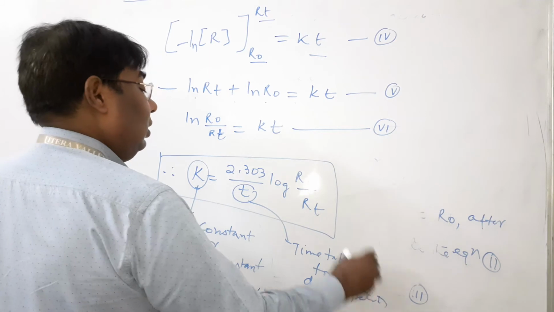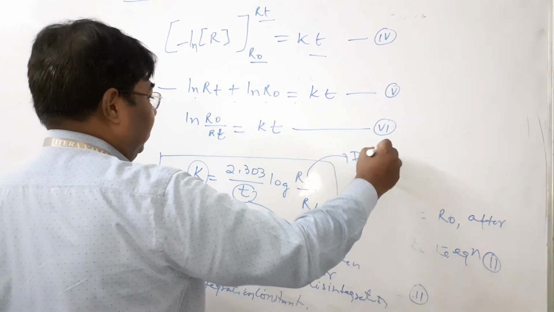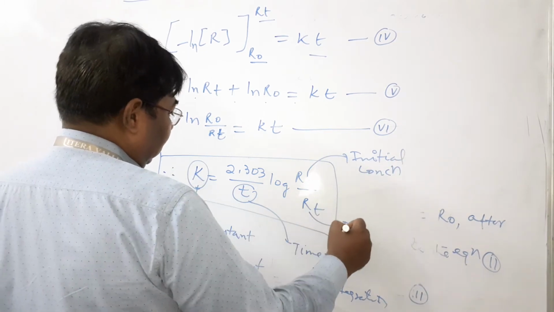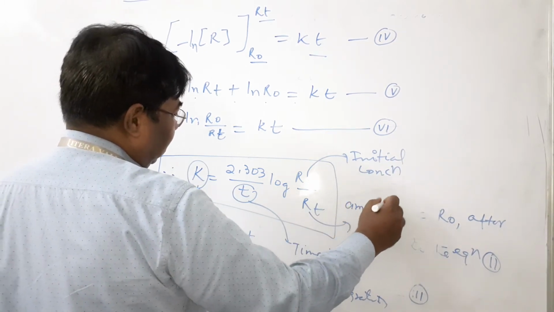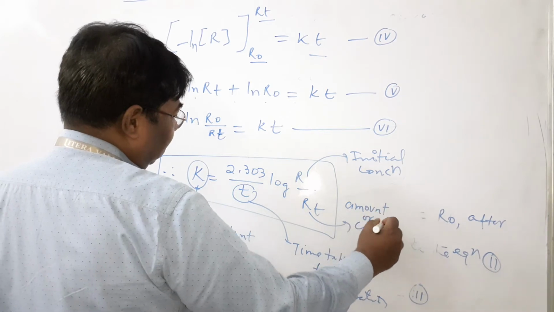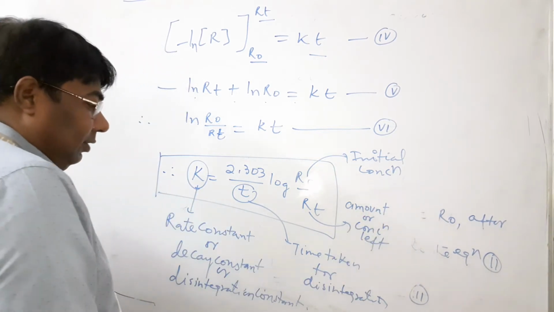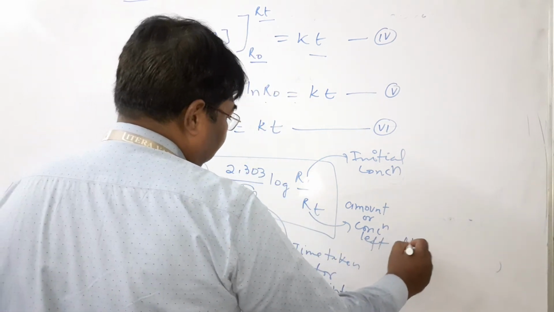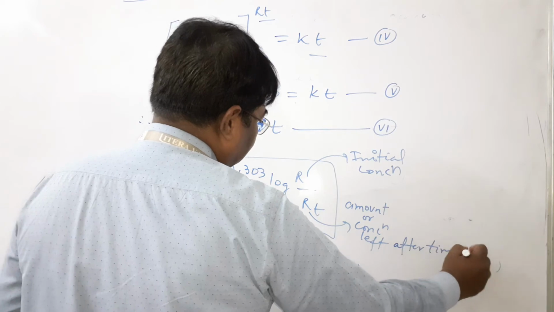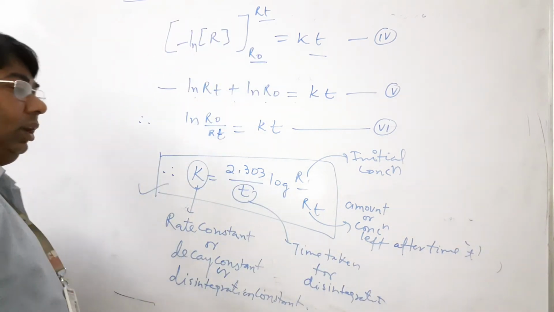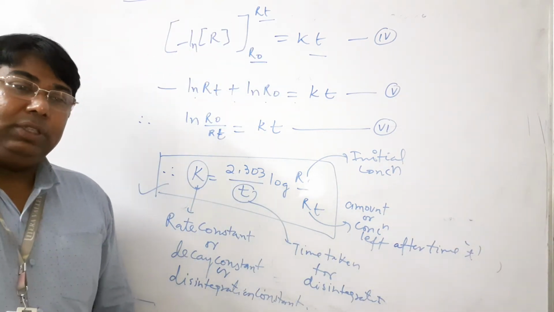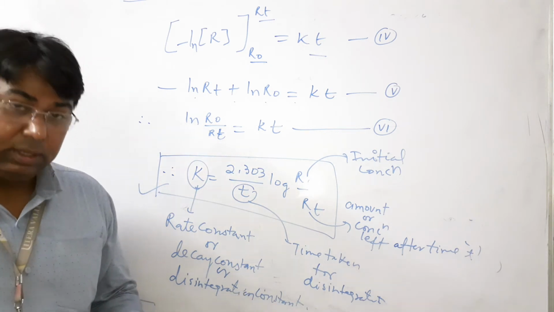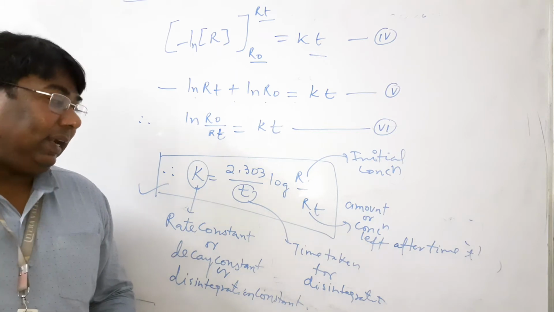R naught is the initial concentration or initial amount. Rt is the amount or concentration left after time t. This is a very important formula. By using this formula, you can solve a number of numericals of your textbook, hoping that all of you understand.